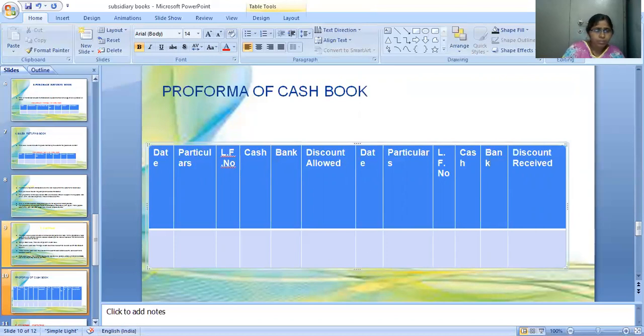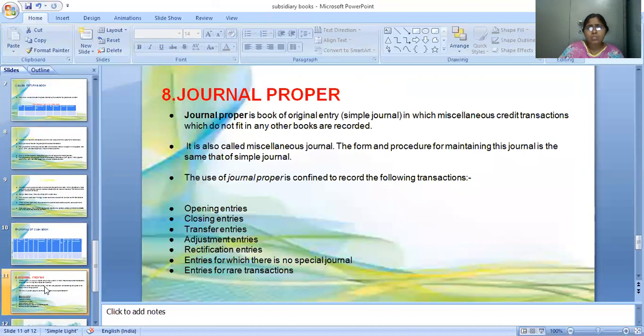Next, the last subsidiary book is journal proper. What do you mean by this? This book is prepared for the entries or transactions which we are not writing in the above five to seven journals. The entries which we are not allowed to write in the above books, I mean the above subsidiary books, the transactions which we are not writing in the seven subsidiary books, we can write in a journal proper. So journal proper is a book of original entry, a simple journal in which